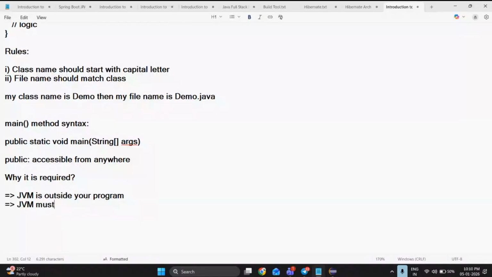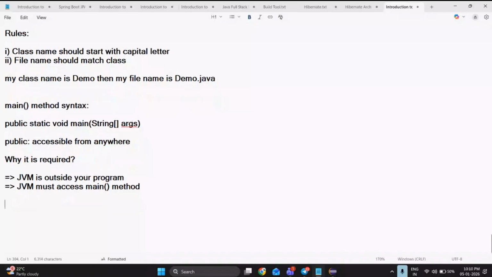JVM must access the main method. So to let the JVM access our main method, we are using the keyword public. Now, if we are not using public, what will happen? JVM cannot access or cannot call it.